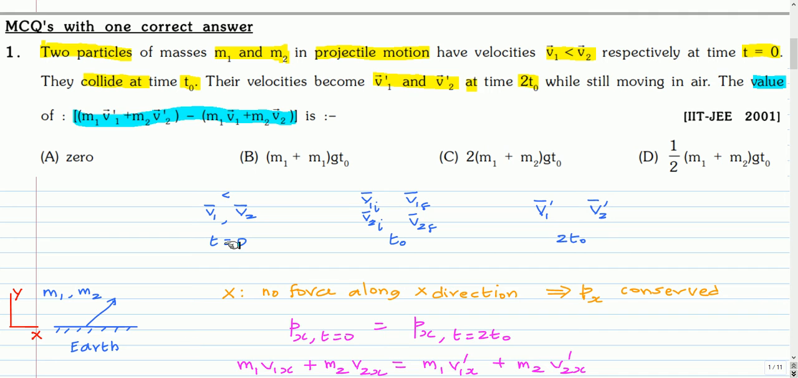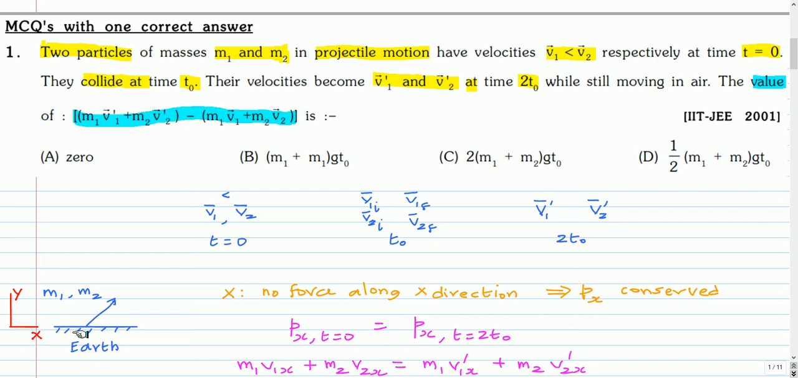Here is the solution. So the particle velocities are v1 and v2 at time t equal to 0, and v1 is less than v2. At time t0 they collide, and at time 2t0 their velocities are v1 prime and v2 prime. During collision the velocities will change, so let the velocities before collision be v1i and v2i, and let the velocities after collision be v1f and v2f. So i is before collision and f is after collision.